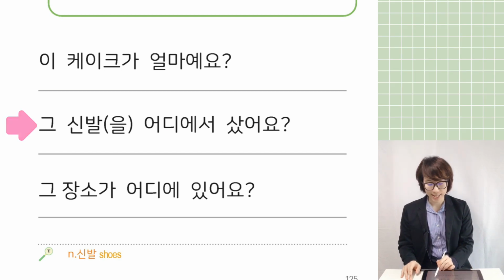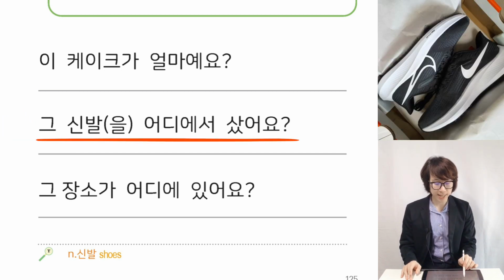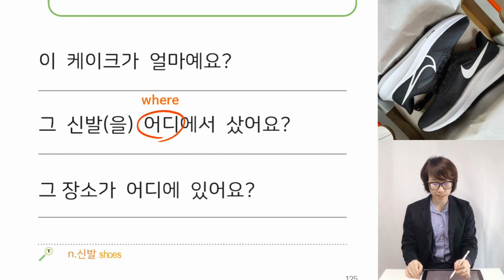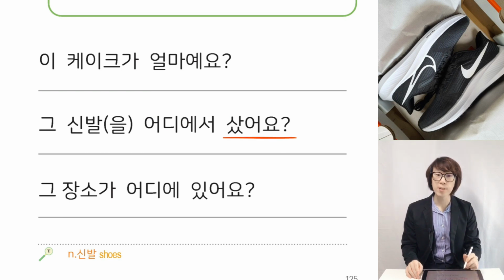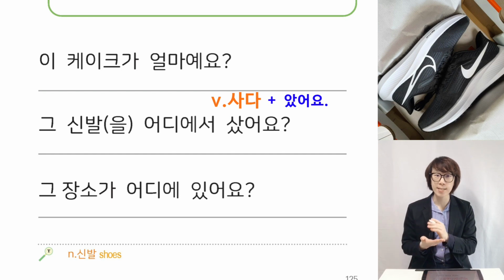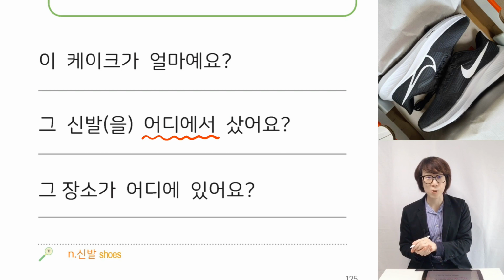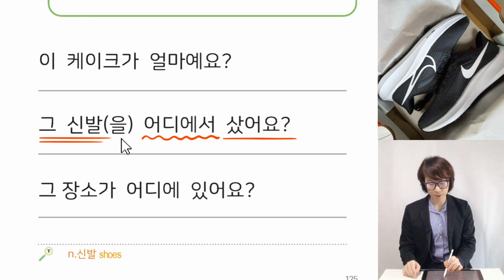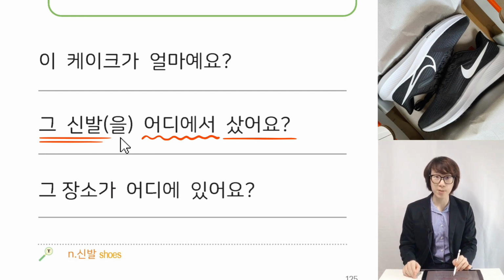And next sentence, 그 신발을 어디에서 샀어요? 그 신발, that shoes, 어디 is where. So 어디에서 샀어요? 샀어요, the original verb is 사다, to buy, in past tense. 사았어요 becomes 샀어요. So where did you buy the shoes? Like that. In spoken language, 을 can be omitted. So you can say 그 신발 어디에서 샀어요? Or you can say 그 신발을 어디에서 샀어요?